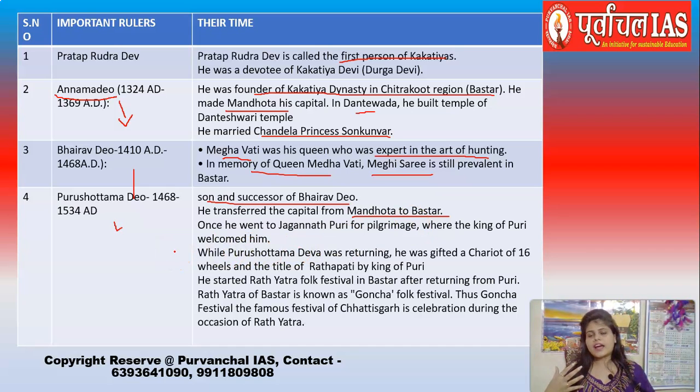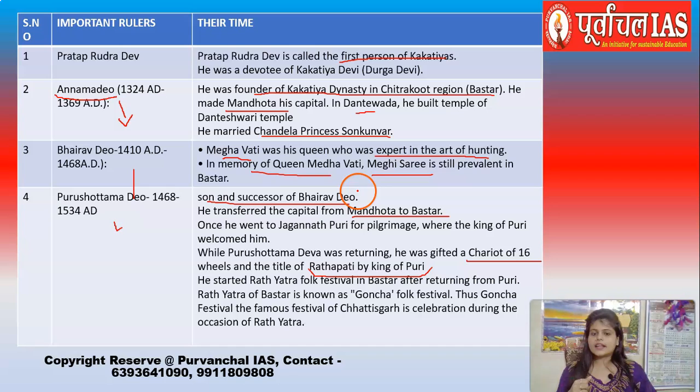This Purushottam Dev once visited Puri during the Jagannath festival. He visited Jagannath Puri for pilgrimage, and there he observed the Rath Yatra, and he was very much welcomed by the king of Puri. While returning from that area, he was gifted a chariot of 16 wheels by the king of Puri, and he was also given a title known as Rathpati. Who gave this title? It was given by the king of Puri, Jagannath Puri, Odisha. And then after coming back, Purushottam Dev started the Rath Yatra festival in Bastar also.